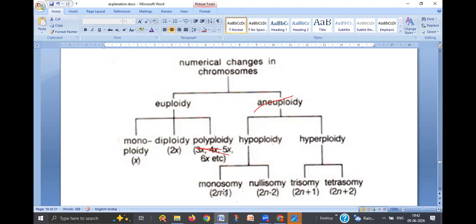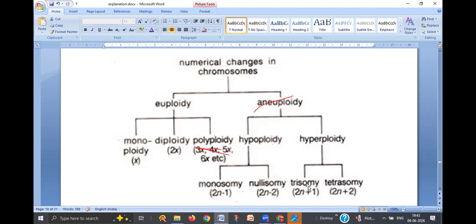If one chromosome is less, for example, human beings have 46 chromosomes, 2n equals 46. If there is one chromosome less, that is called 2n minus 1. Instead of 46, if they have only 45 chromosomes, that is called monosomy, 2n minus 1. Nullisomy: if they don't have two chromosomes, that means instead of 46, if they have only 44 chromosomes, that is shown as 2n minus 2. That means 46 minus 2, that is 44.